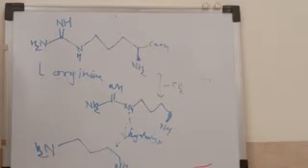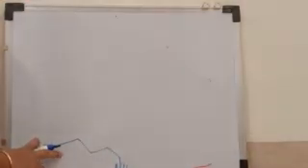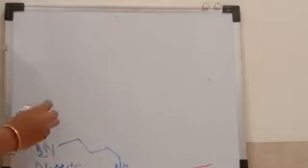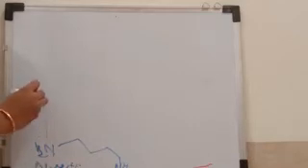This is the synthesis of putrescine. What is the next step? This is the structure of putrescine. When you use that putrescine, methylation takes place.